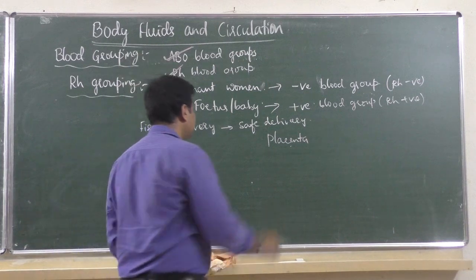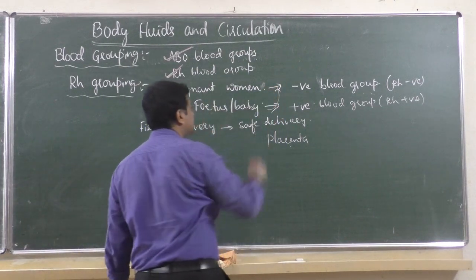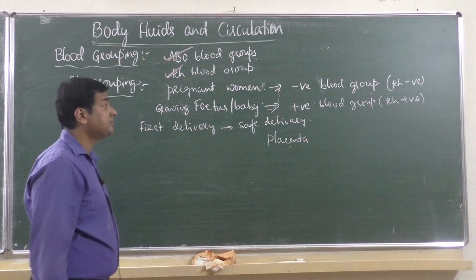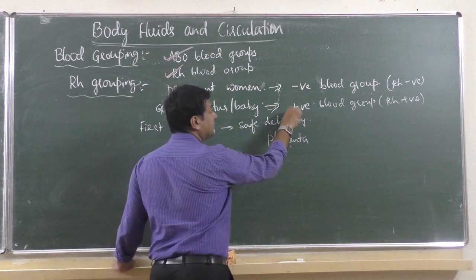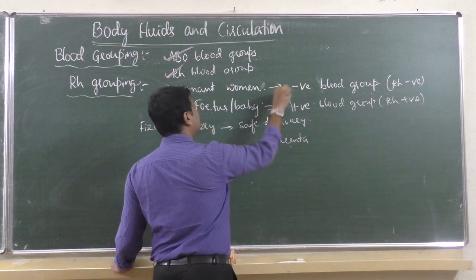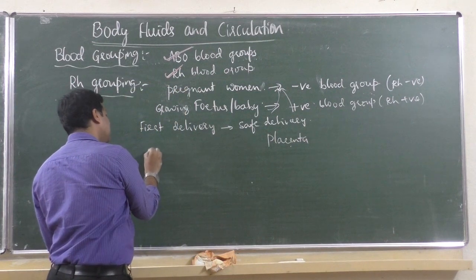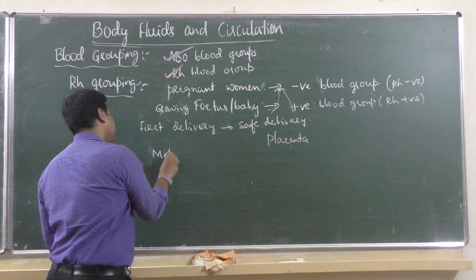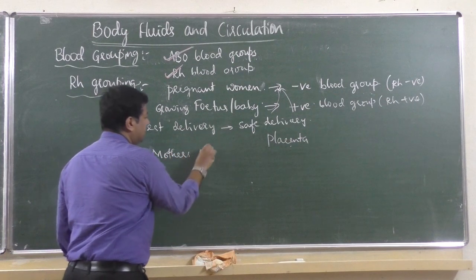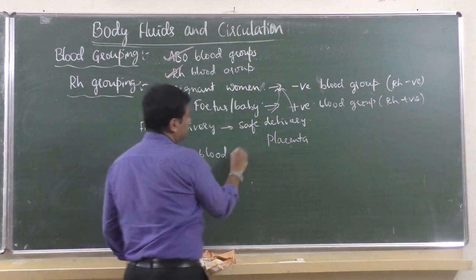At that time, suppose baby's blood mixes with mother's blood, what happens? Baby's blood is positive. It mixed with mother's blood. Then what happens? Mother's blood will start producing antibodies.